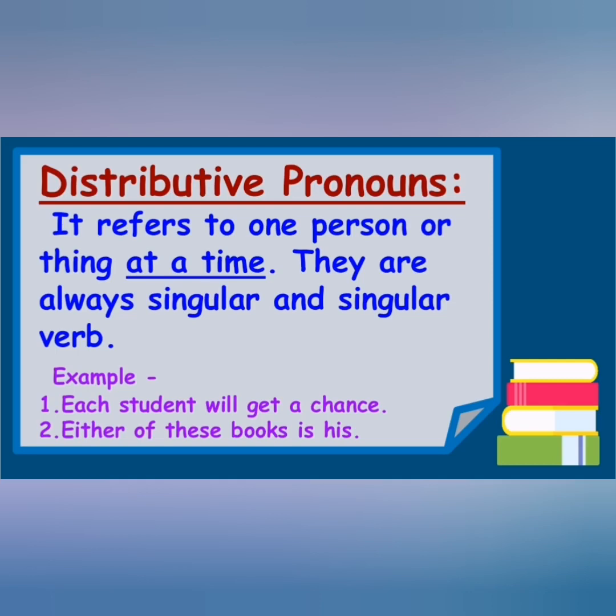Like each student will get a chance, means हर एक बच्चे को chance मिलेगी. Understood? So each student will get a chance. Either of these books is his. Either means distributively, at a time we are talking about one book, one person or one thing. Understood?